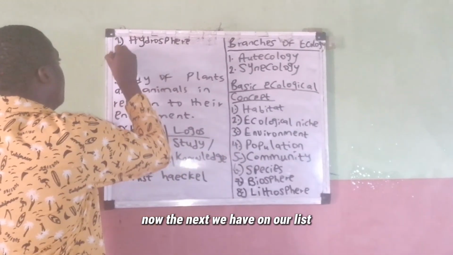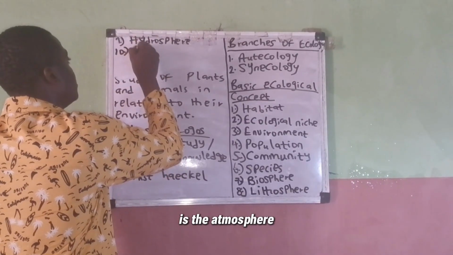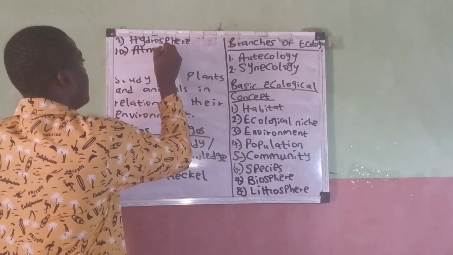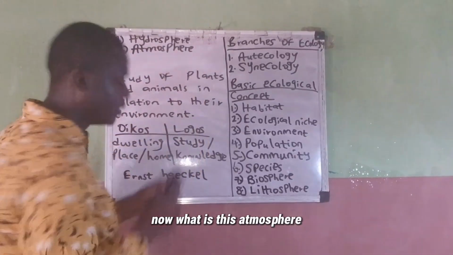Now, the next we have on our list is the atmosphere. Now, what is this atmosphere?